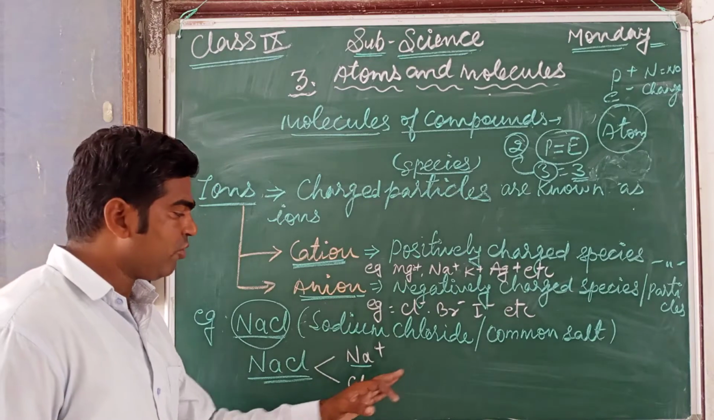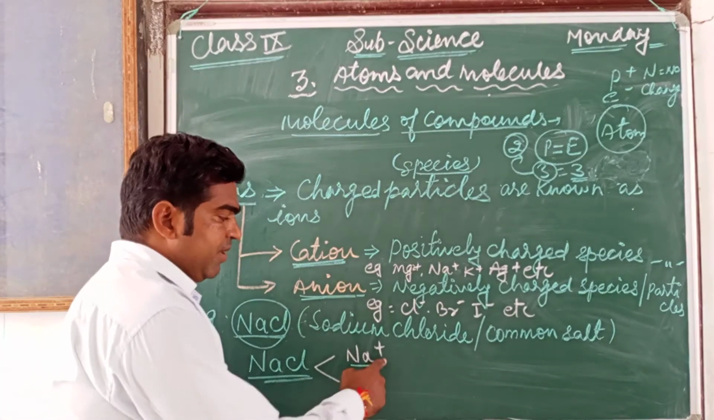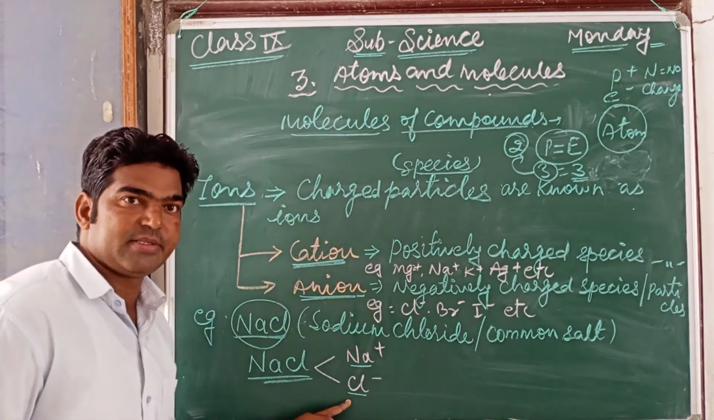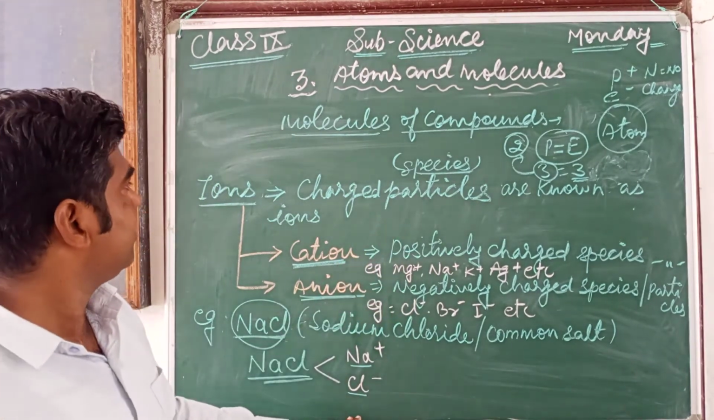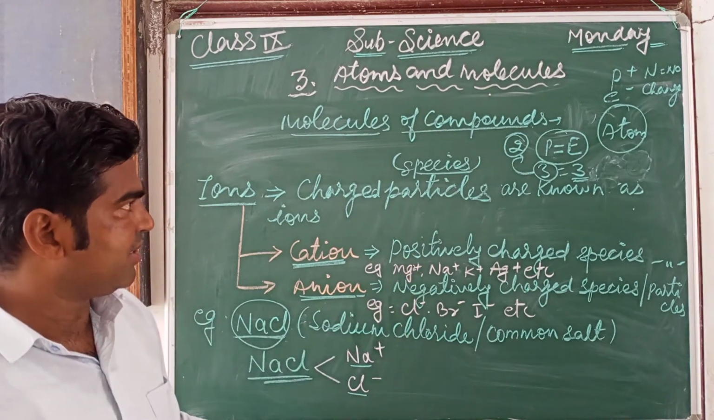It is dissociated into two forms: sodium plus ions and chlorine negative ions. So this is all about ions.